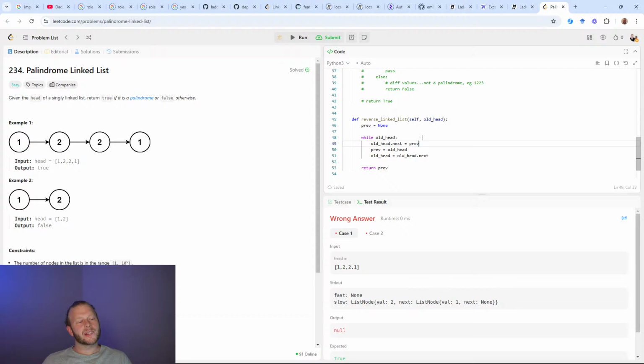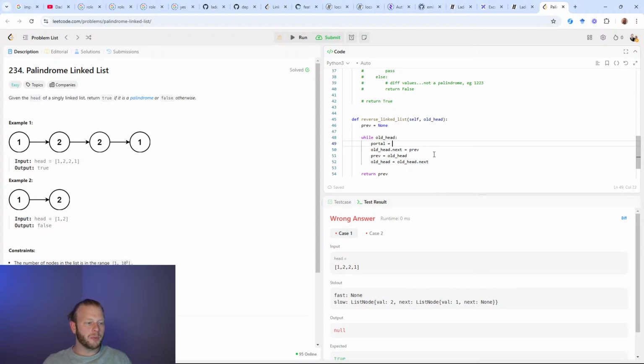Okay. Now previous will point to old head. And I need a temporary variable. So there's an issue here. If old head.next is previous, and then old head is old head.next, I get a pointer back to where I came from, and I implement an infinite loop. Do you see the issue? So I need a temp variable here. You'll often see this called temp or TMP. I also like to call it portal, because it's like you're teleporting out of this infinite loop that you would otherwise implement.